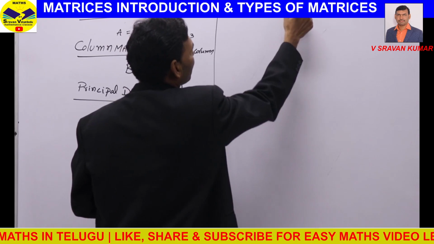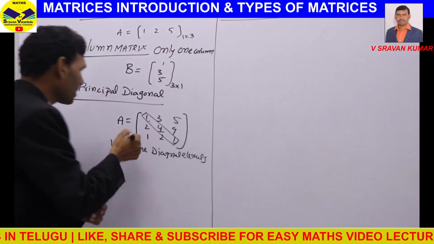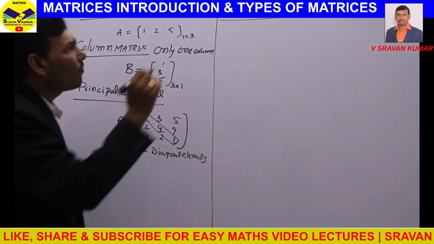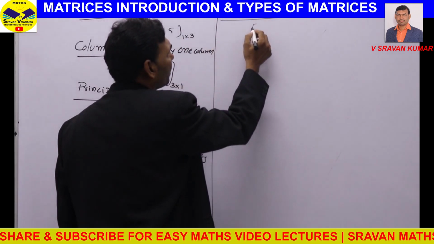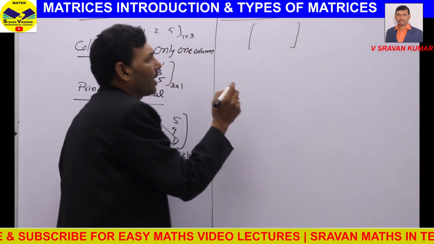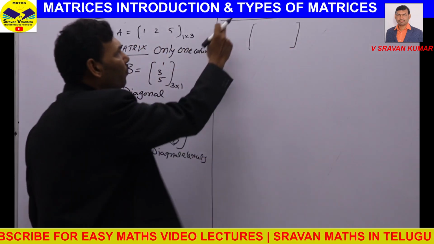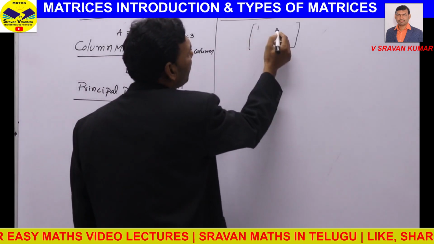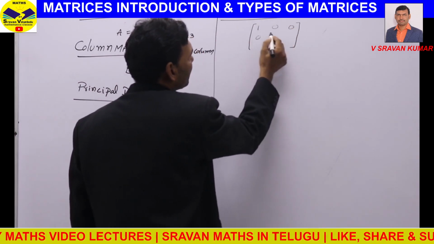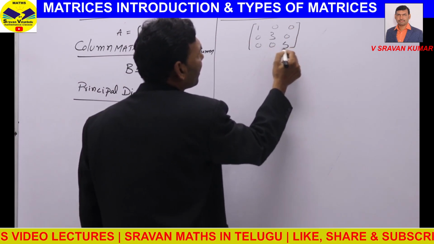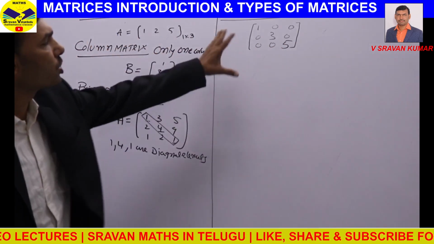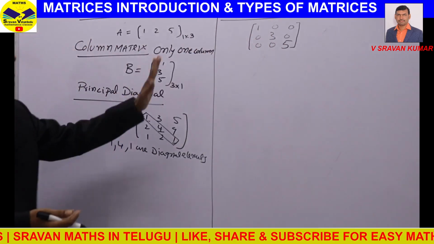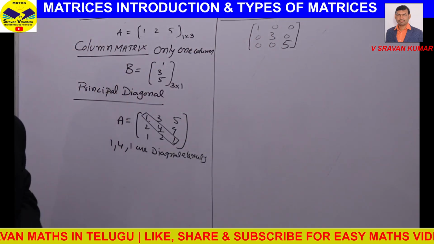Diagonal matrix. Just now I said what the principal diagonal is. A diagonal matrix is also for a square matrix. For a square matrix, except the principal diagonal, if all remaining elements are zero, then we call that a diagonal matrix. That means in the principal diagonal we may keep some non-zero elements, and other than the principal diagonal, all elements are zero. This type of matrix is called a diagonal matrix.